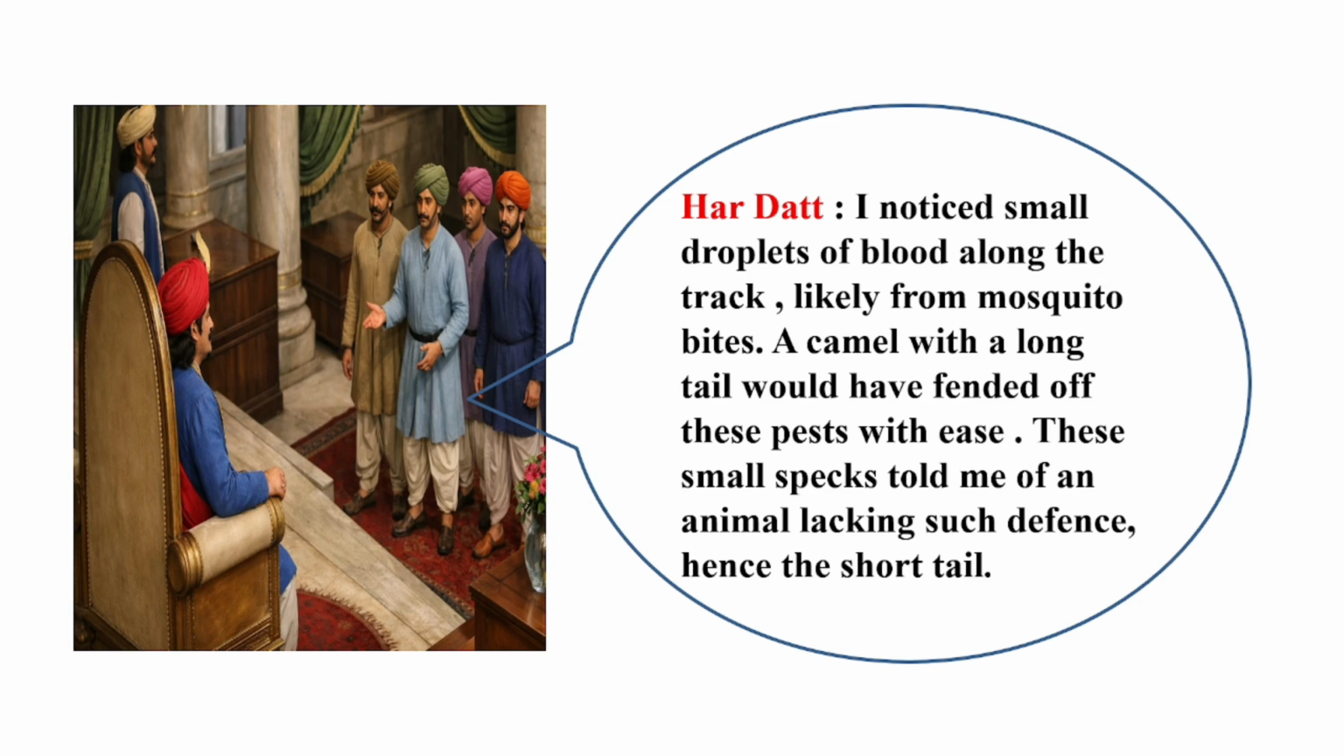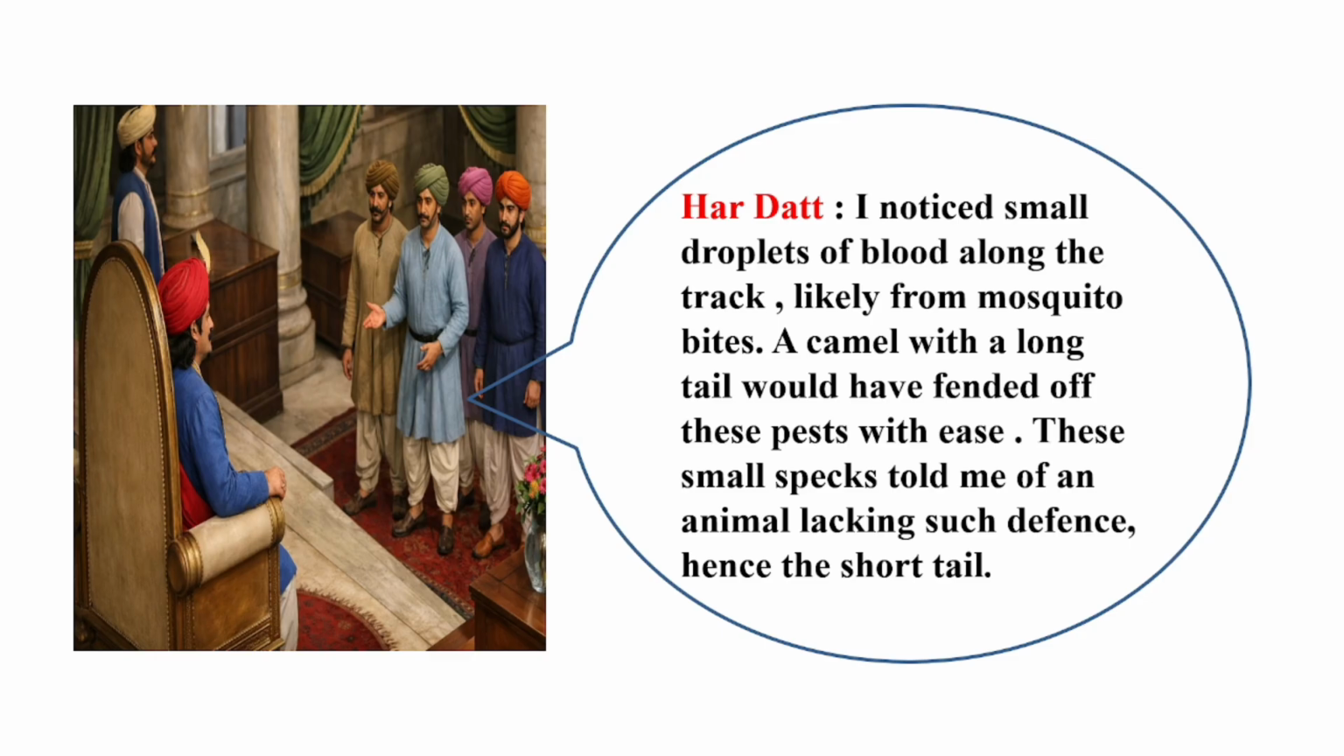Okay, so this is the argument of Haradatta that the camel has a very short tail. How? Because he says that a camel with a long tail would have fended off this pest with ease. If it has a short tail, then it might not be able to fend off the pest with ease. So these small specks told me of an animal lacking such defense. Hence, the camel has a short tail, right?